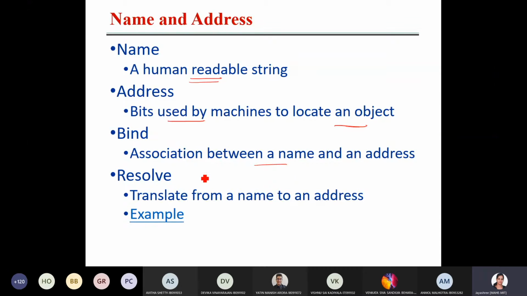Resolve. So what does resolve mean? See, you provide in your web browser the name, like a URL there. How it is mapped, how it is resolved to get the proper content from the specified location. That method or mechanism is referred to as resolve. Translate from a name to an address. So this is the example.